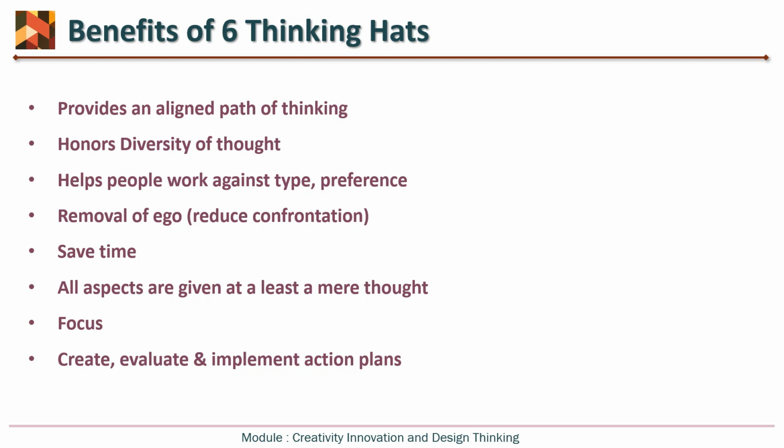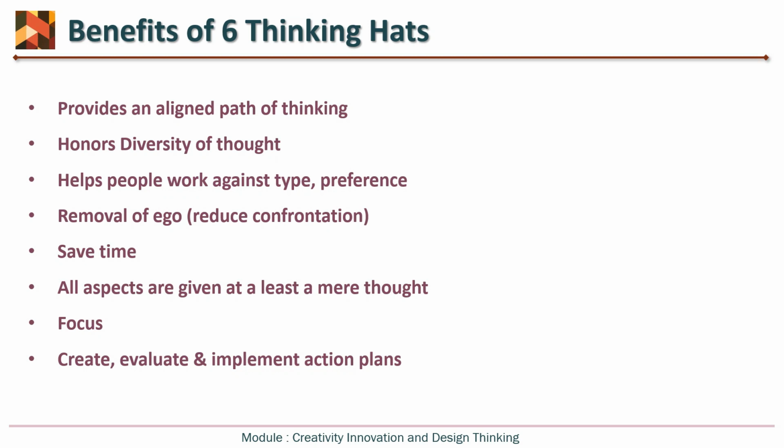Rather than going forward with random and unsequential discussion, the convener will propose that first of all everybody will pretend to wear a red hat. Then all the points discussed from the red hat perspective will be noted down on paper.